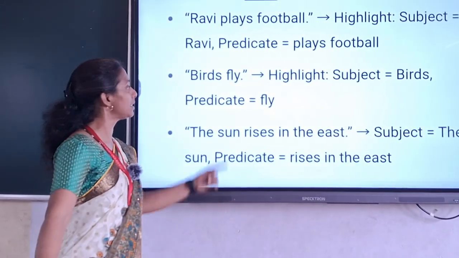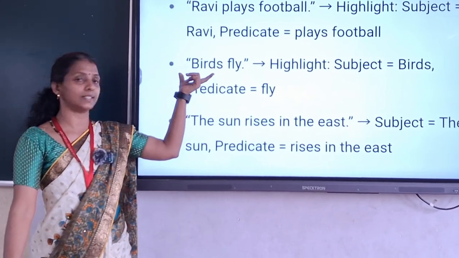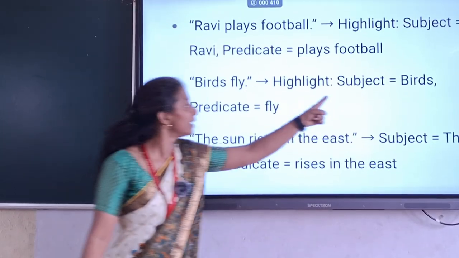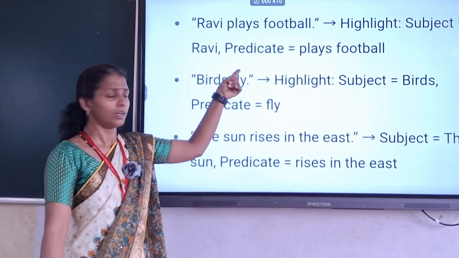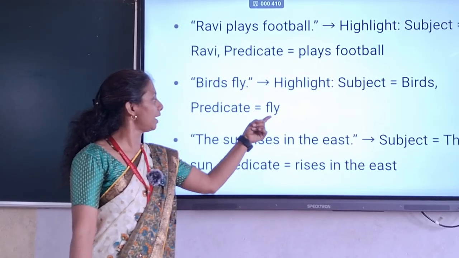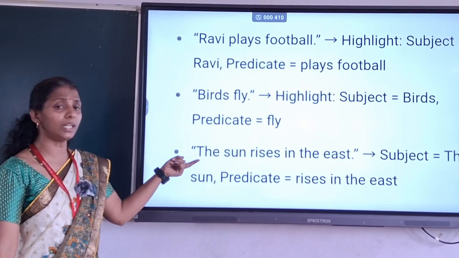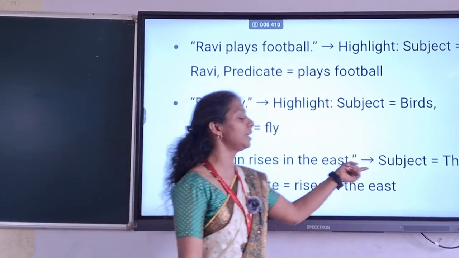Moving to the next sentence, birds fly. So we are talking about birds. Yes. So bird is what? Bird is a subject. What bird is doing? Bird is flying. So flying is a predicate. Correct. Moving to the next sentence, the sun rises in the east.